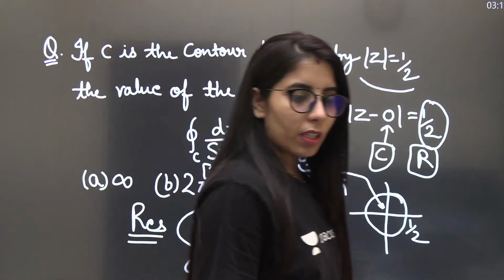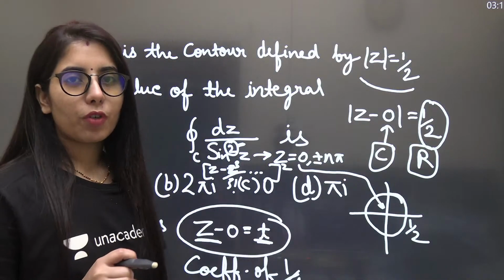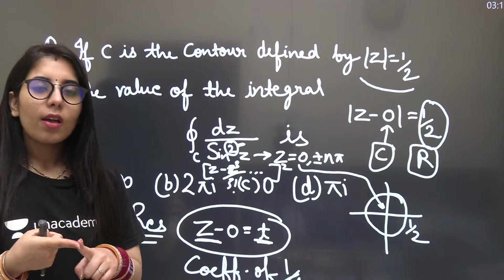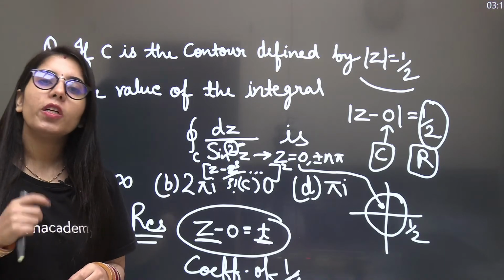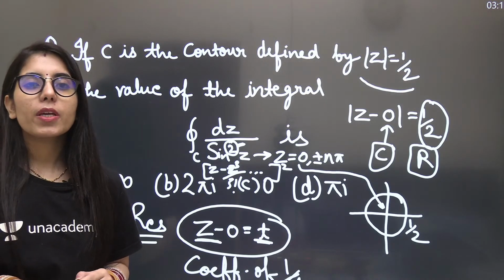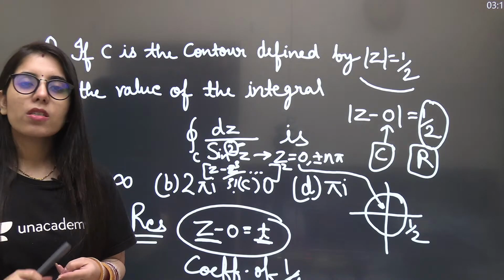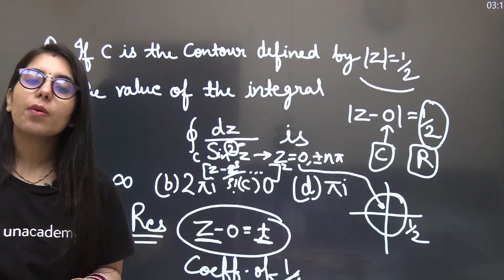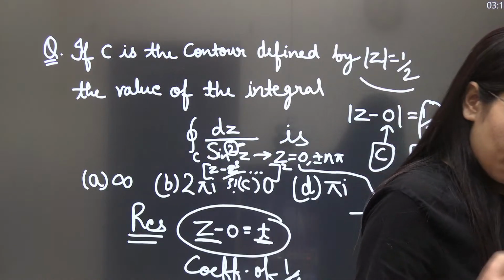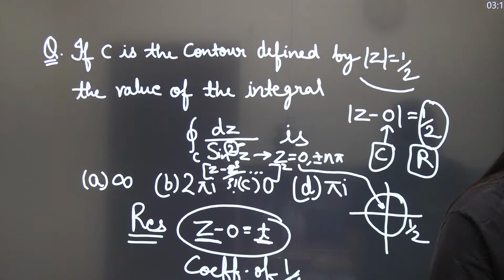So this was a question from the contour integration part, and mainly to work on contour integration based questions, you need to consider how to find the pole and what the formulas to find the residues are. Make a good command on the residue formula, it will help you a lot. Then the third thing is when to use which formula for the final answer of the integration. Is it just 2 pi iota into the sum of residues, or minus 2 pi iota into the sum of residues, or sometimes pi iota into the sum of residues? It should be clear when to use which formula, and that's going to make things clear.